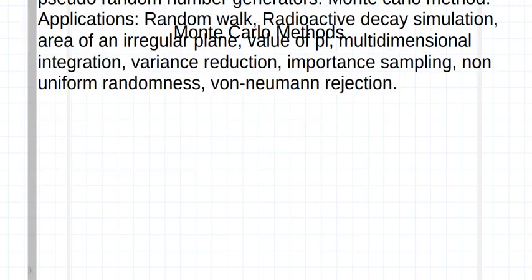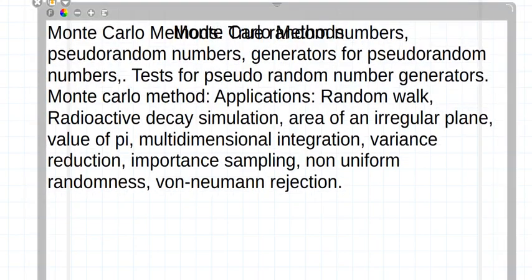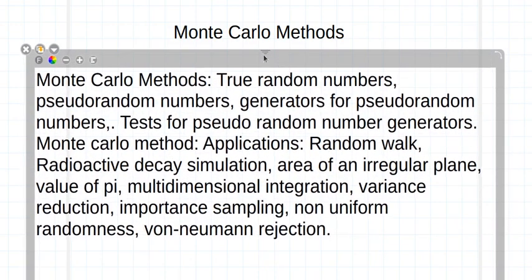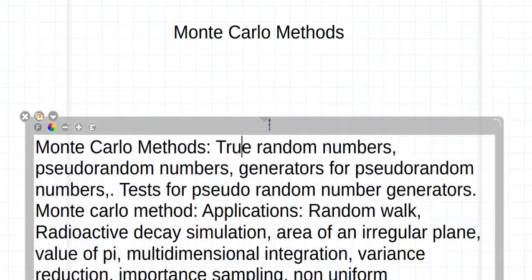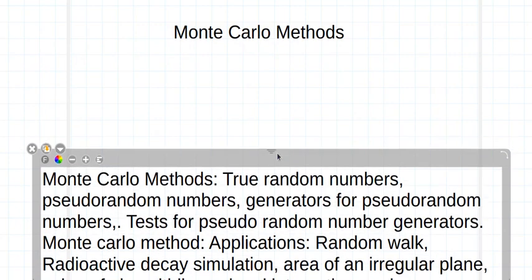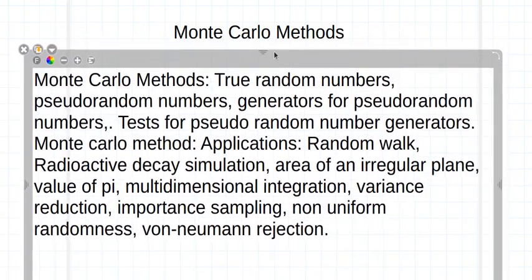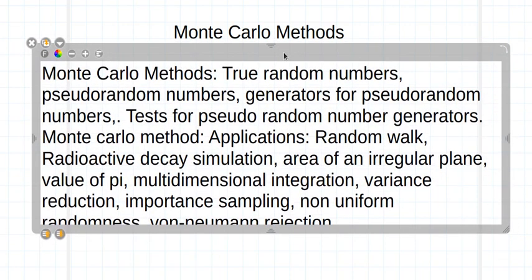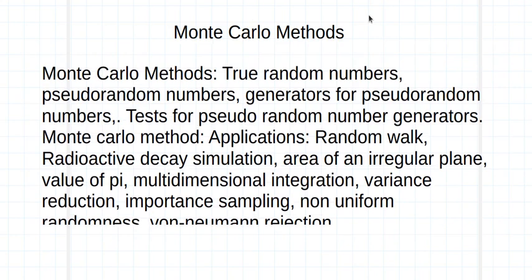here. Let me talk about it briefly. These are the topics which we are going to cover in this lecture, in the second part of this computational method. First of all, we will talk about random numbers, right? And there are different types of random numbers.